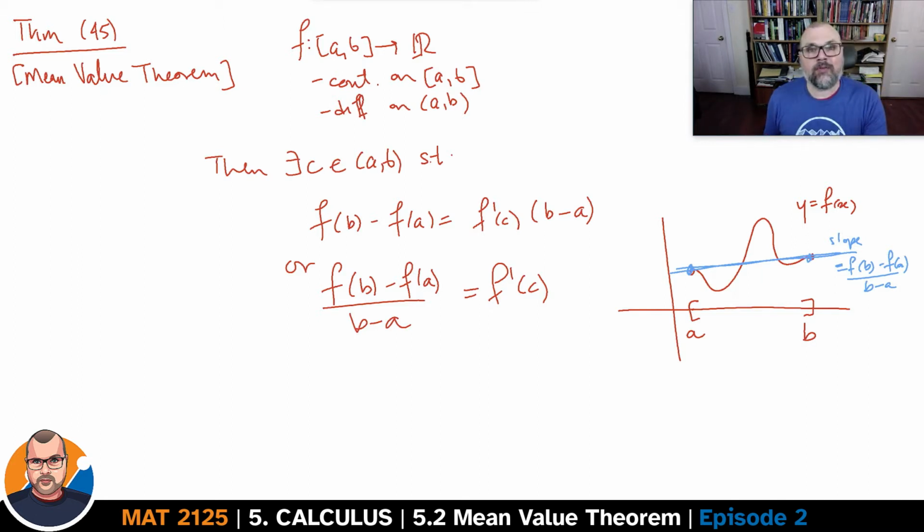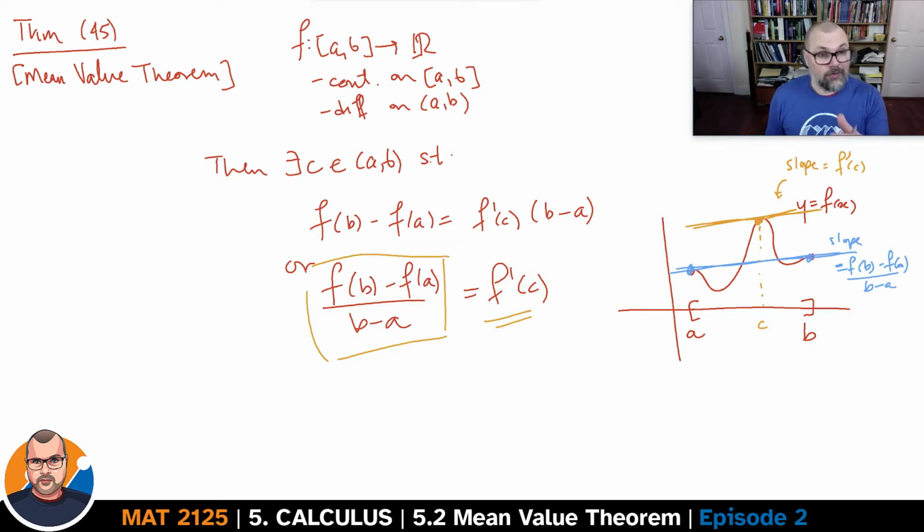And what the theorem tells you is that there's some point somewhere on the curve, a bit closer perhaps here, some point somewhere on the curve where the tangent line has exactly the same slope as the slope of the average, as the slope of the line joining these 2 points here. There might be more than one, but there's at least one point where that's going.